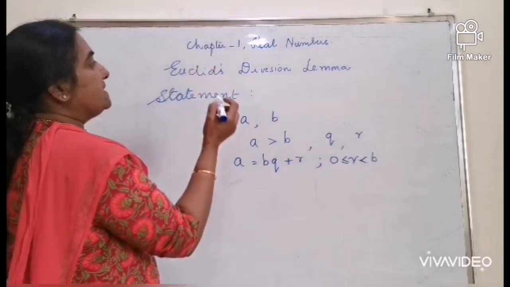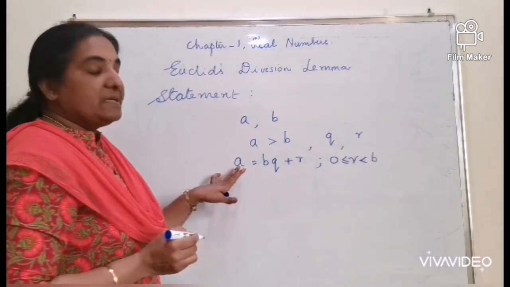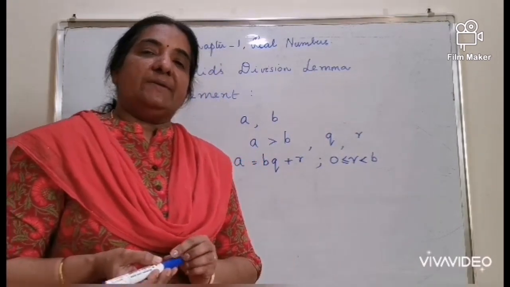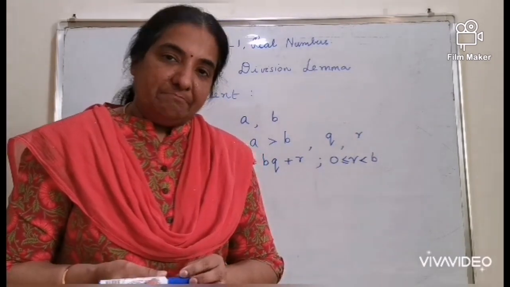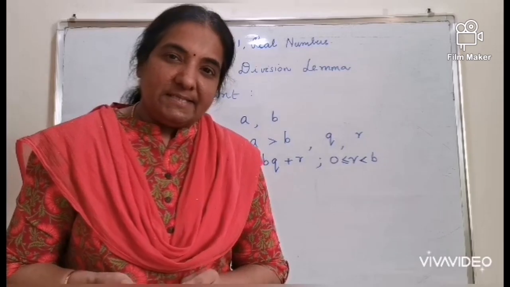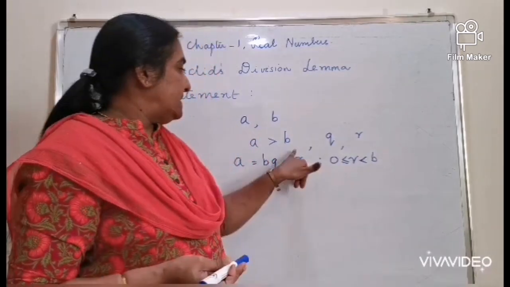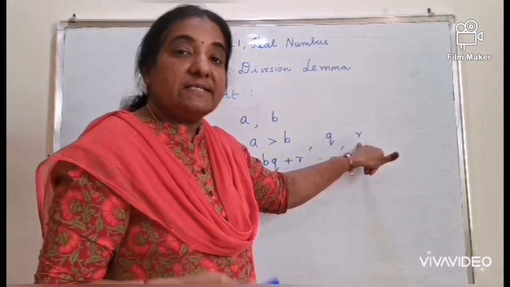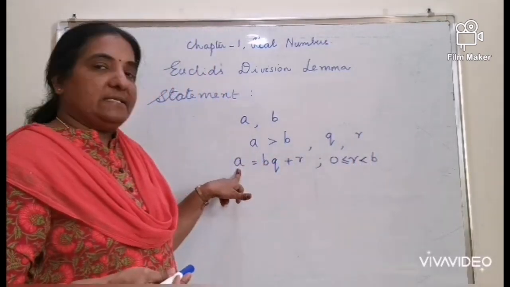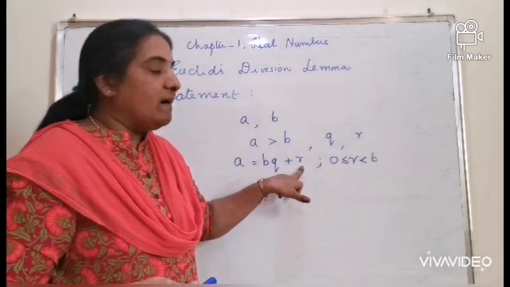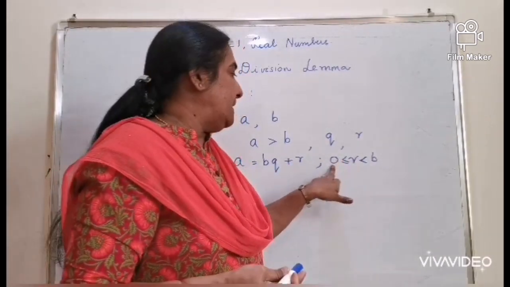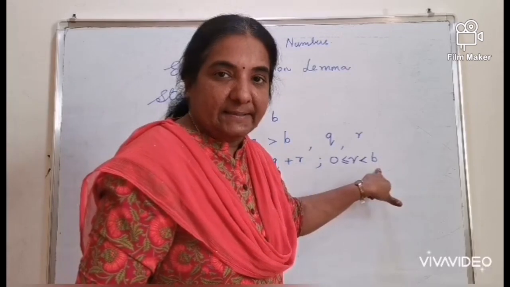Thus, Euclid's division lemma states that let a and b, where a is greater than b, be two integers, then there exist two unique integers q and r such that a is equal to bq plus r and r will always lie between 0 and the divisor.